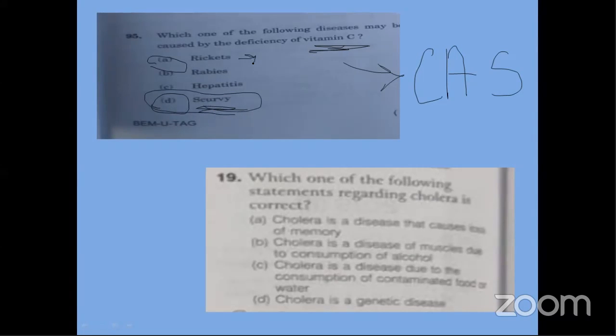Rickets, very rightly said, is caused by vitamin D, because the absorption of sunlight is not taking place. That is because of D. Rabies, any idea?